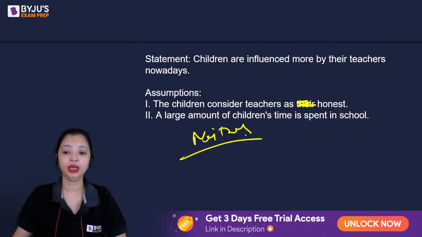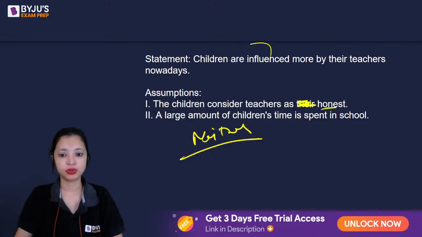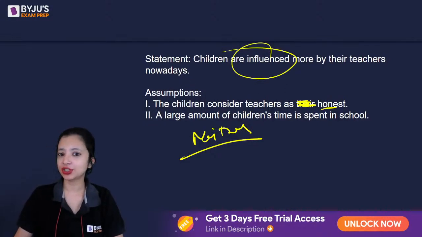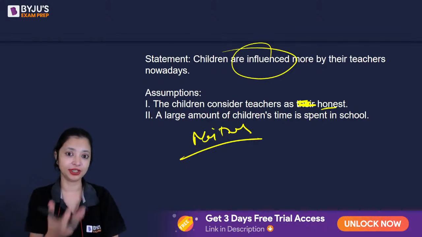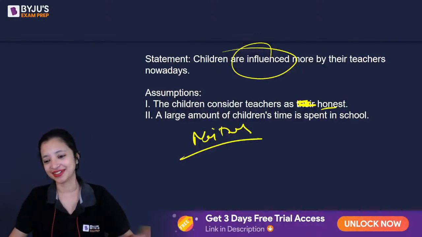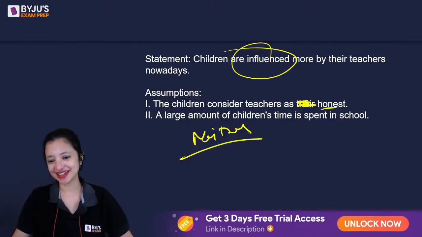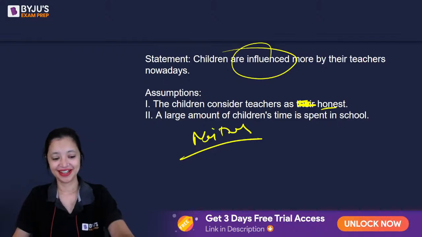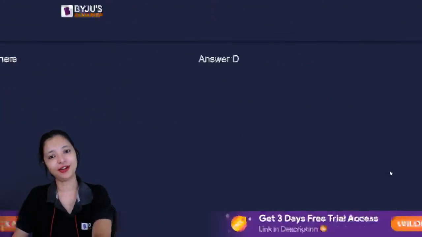Neither will follow. Okay, honesty is not necessary to be a good influencer. Let me give an easy example. Politicians. Citizens are influenced by politicians nowadays. Does that mean all politicians are honest? Yeah, best example actually. No, you can't say that, right, Shraddha? You can't. Influencing needs other skills, certainly not honesty. So the correct answer is neither will follow.